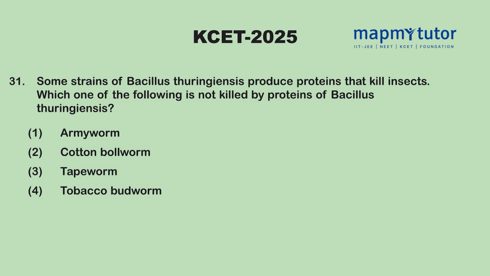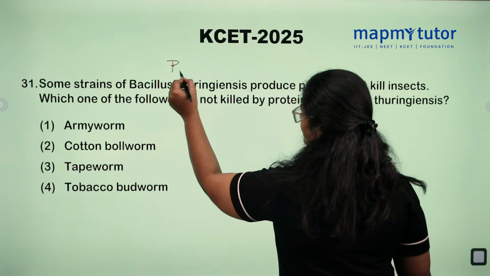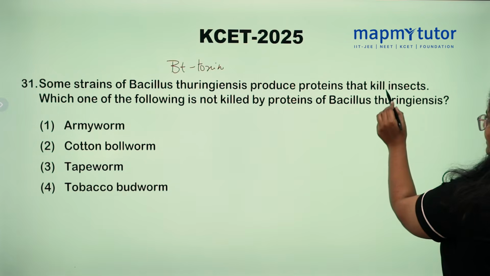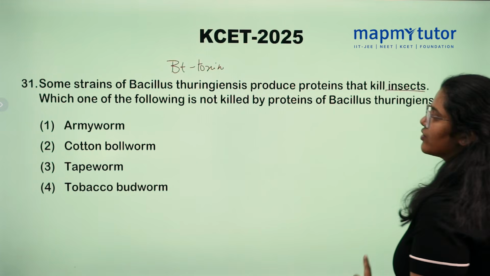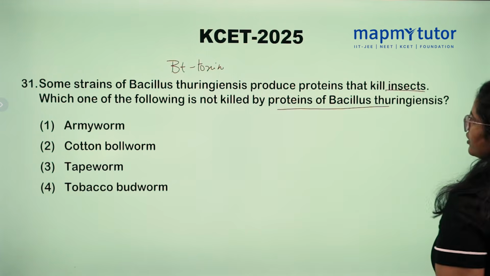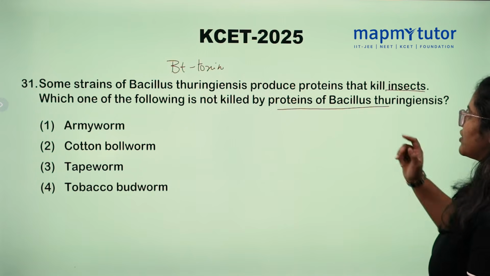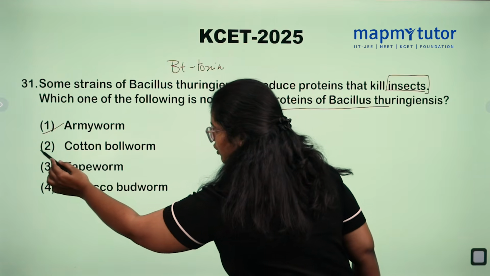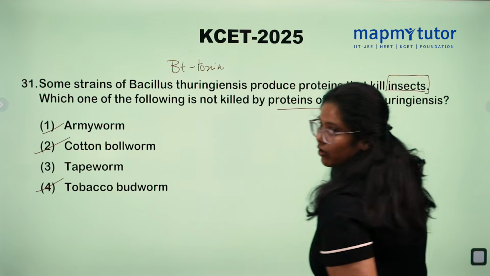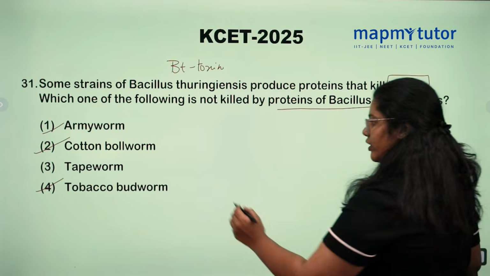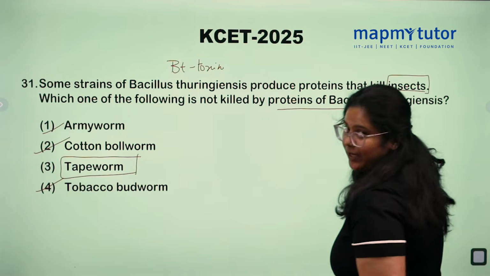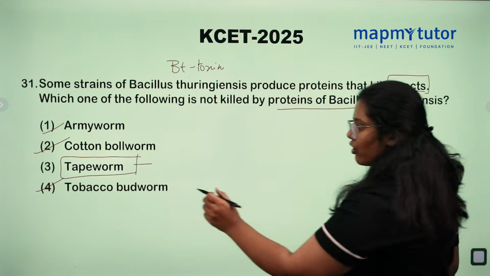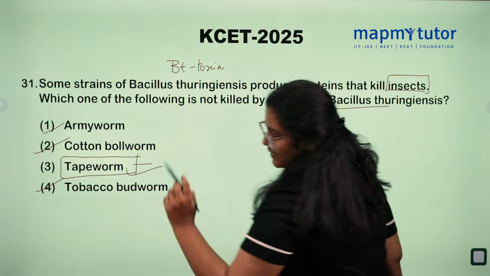Some strains of Bacillus thuringiensis, that is Bt toxin, produce protein that kill insects. Which one of the following is not killed by protein of Bacillus thuringiensis? So in question they have mentioned clearly that it will kill insects. So armyworm, cotton bollworm and tobacco budworm, these three are insects. So it doesn't kill tapeworm. Why? Tapeworm is helminth, not an insect. So Bacillus thuringiensis cannot kill tapeworm. So the option 4 is correct here.